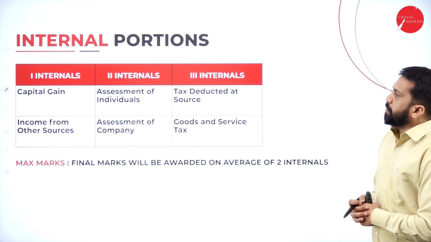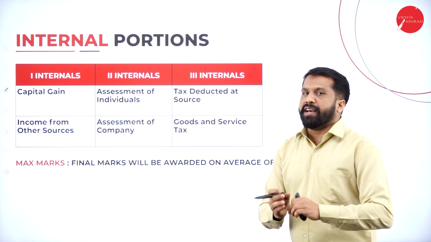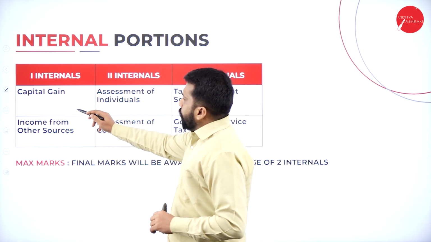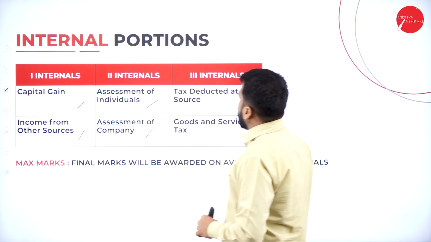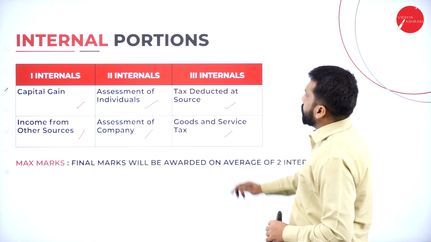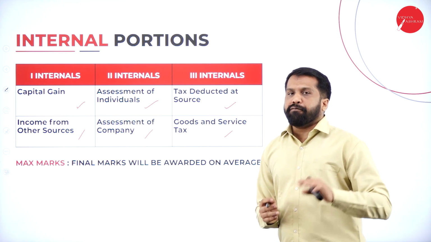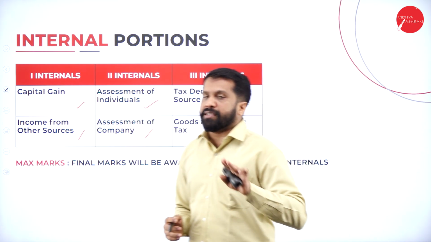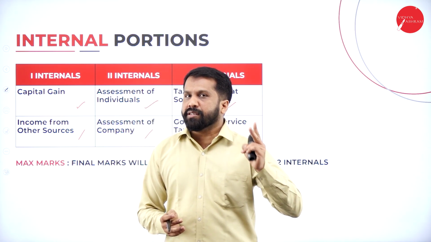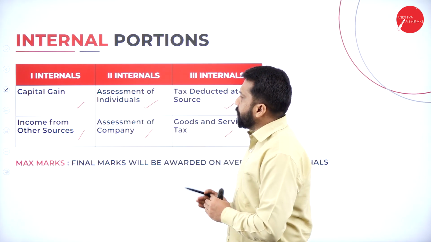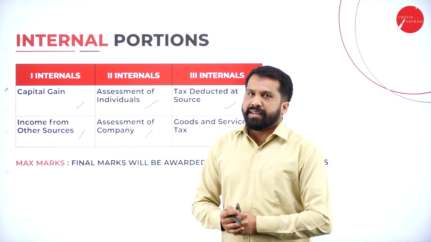So these are the internal portions. They are tentative, not compulsory or a final one. We'll go for capital gain, income from other source, assessment of individual and company, TDS as well as goods and service tax, GST. So we plan for 3 internals. If time permits, we'll go for 3, or else we have to stick to 2 internals. Then the portions will be shuffled and you will get a minimum of 2 to 3 topics per internal.